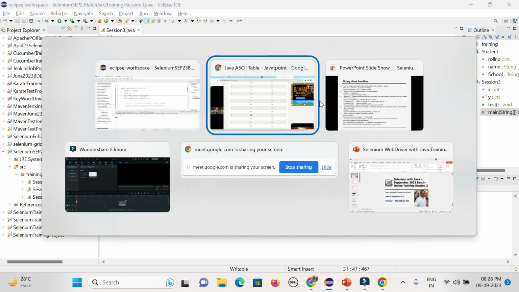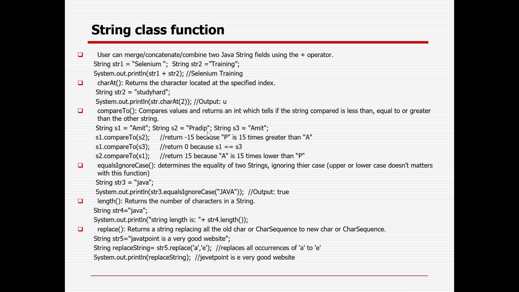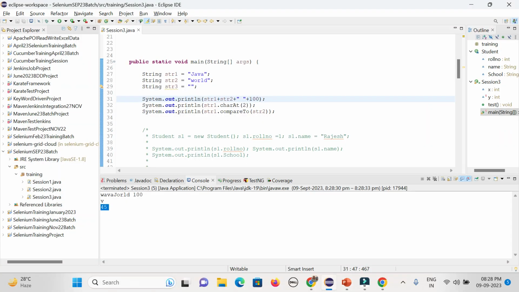That is the way you can use compareTo or compare while ignoring case. Equals ignore case: in case you want to check whether two strings are equal ignoring case, you can also check it. Suppose here you give simply Java, both are not the same, because of ignoring case.